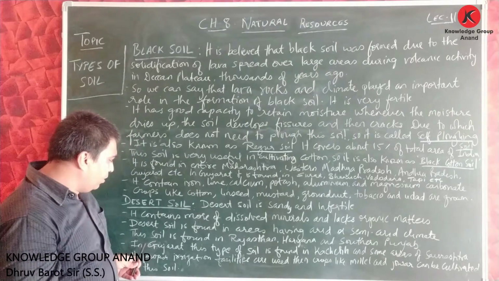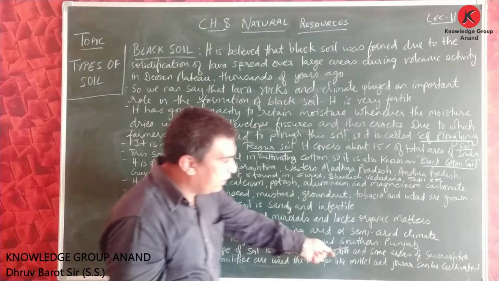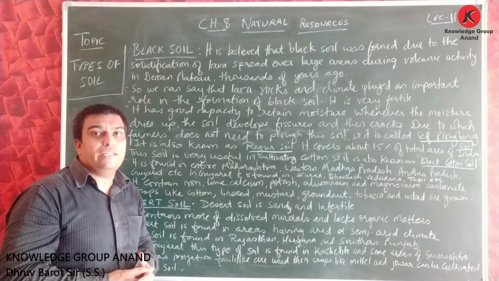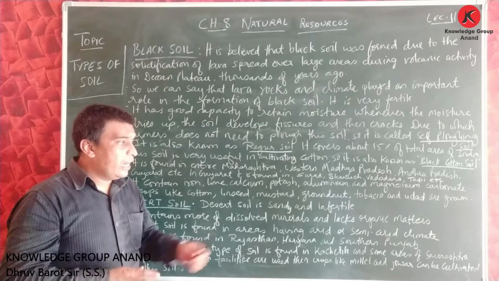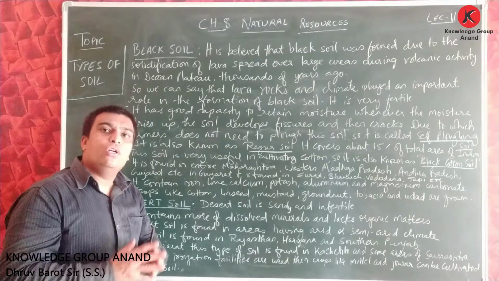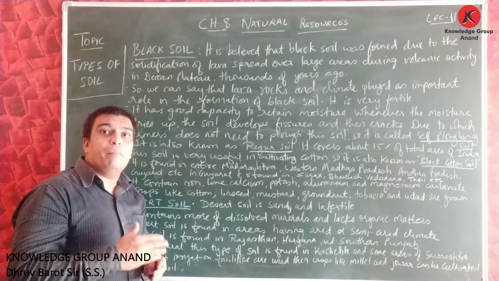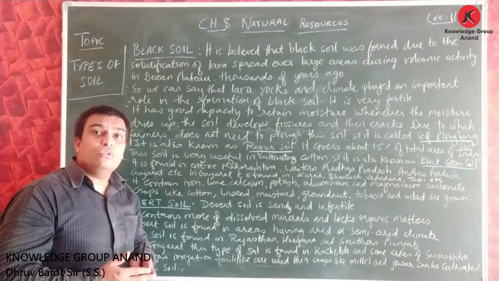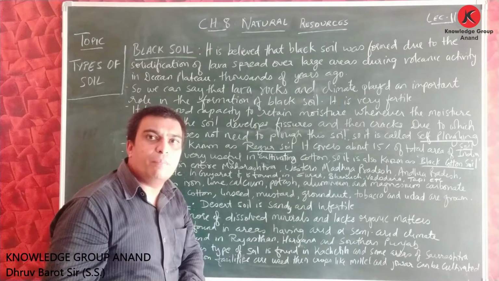Then this soil is found in Rajasthan, Haryana and southern Punjab. Friends, mostly it is found in Rajasthan, Haryana and also in southern Punjab, meaning the south part of Punjab. So these are the areas. Again friends, this can be asked in your map. When it is asked to locate the desert soil, you can show the location of this soil in Rajasthan, Haryana or the southern part of Punjab.